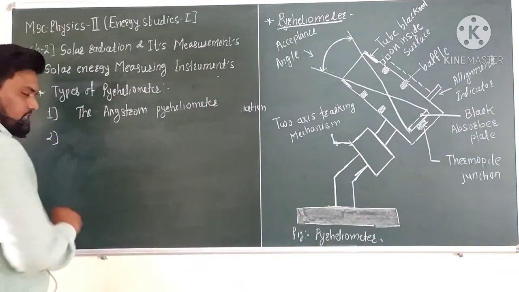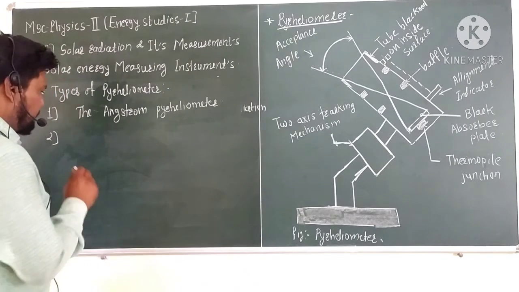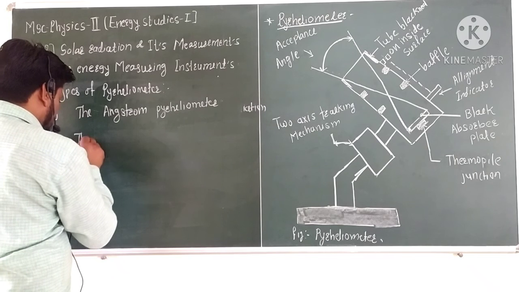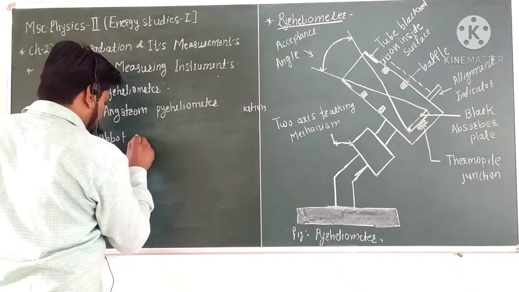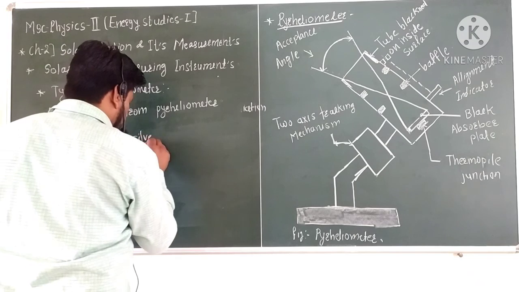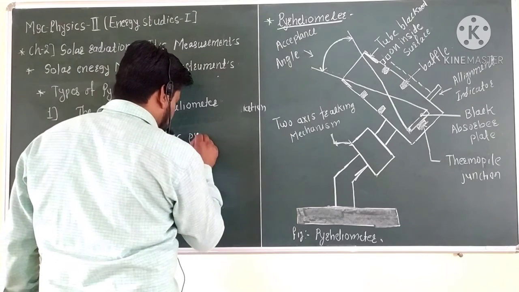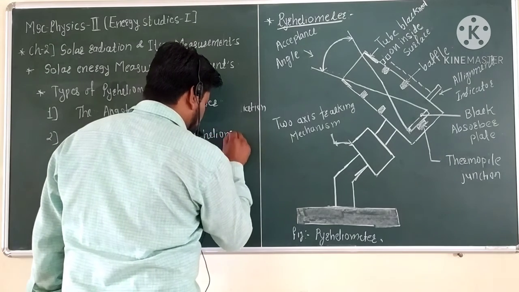The second type is the Abbot silver disc pyroheliometer.